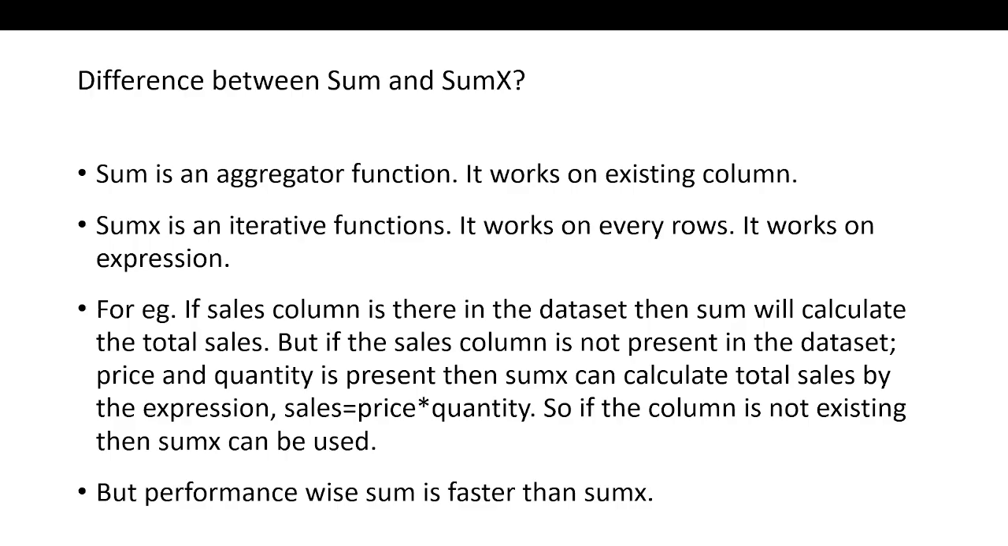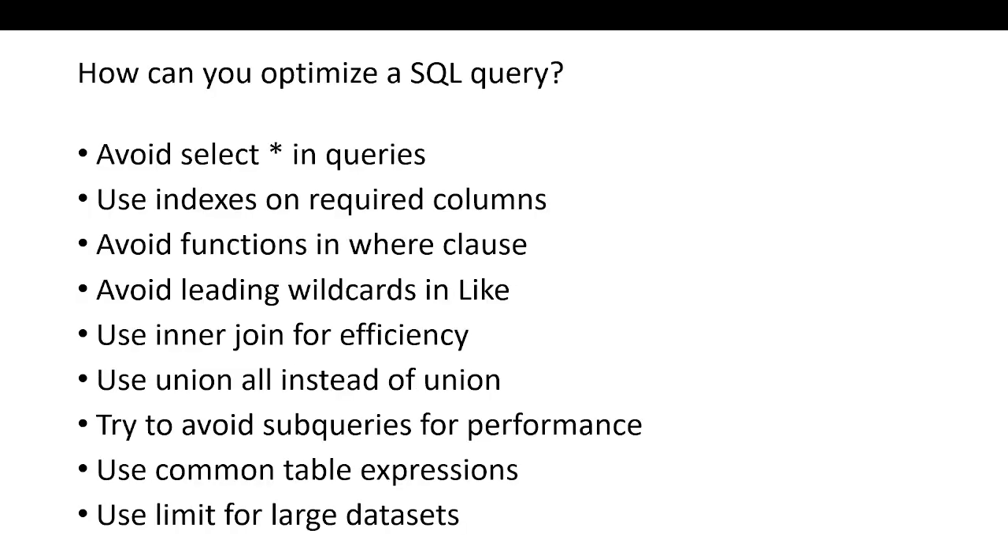But performance-wise, SUM is faster than SUMX. So if the sales amount column is existing, then we'll always go for SUM, never SUMX, because SUMX is an iterative function and its performance is slow. The performance of iterative functions is always slower than aggregator functions, especially SUM. So SUM has pros and cons, and SUMX has pros and cons. Based on the situation and the requirement, we have to decide which function we'll go for.